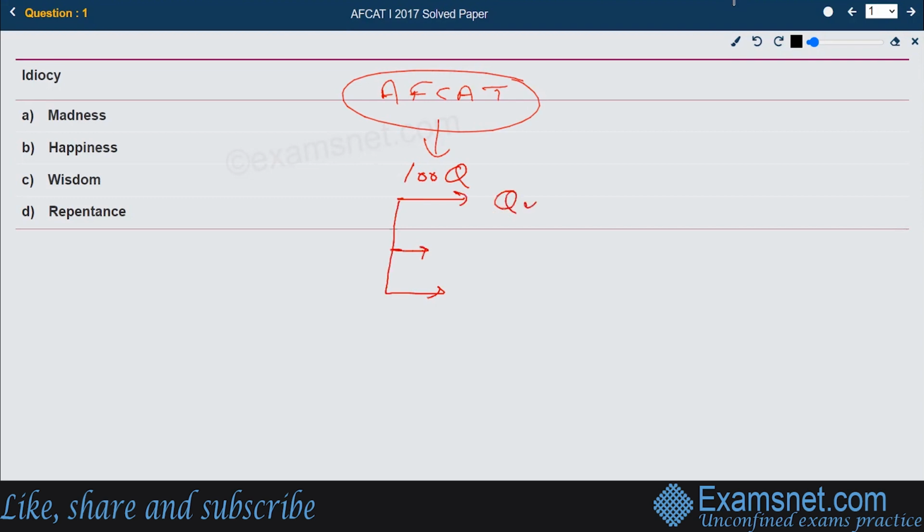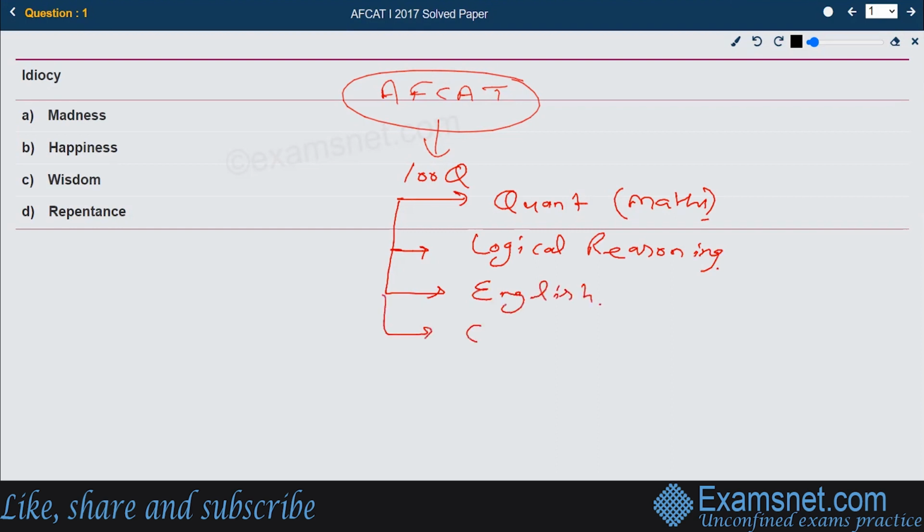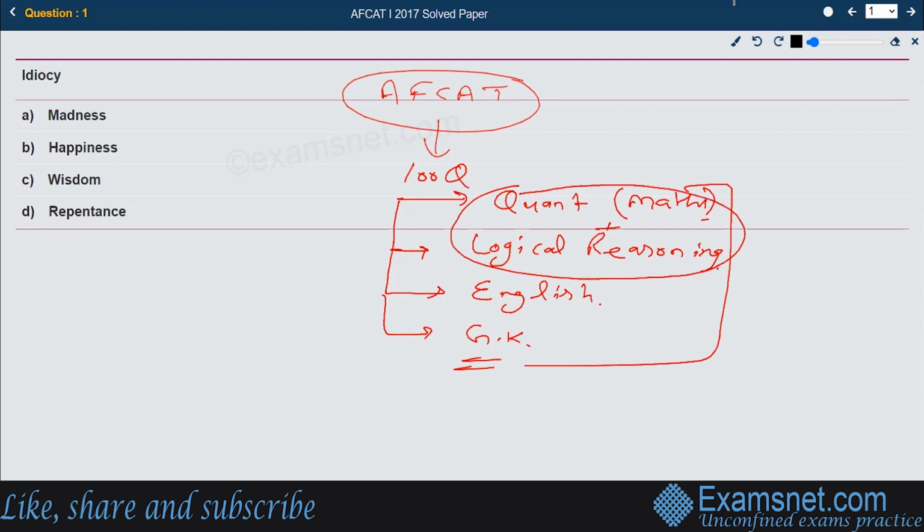There is a section of quantitative topic, that is general mathematics. There is one more section which represents the logical reasoning section, with questions like puzzles and all. And the third section is the English part, and there is one more which you can say as GK, the general knowledge part. So we can take it as three only, because the quant part and the mathematical part seem to be one domain only. So these types of questions are available in the 100 question test paper of FCAT.